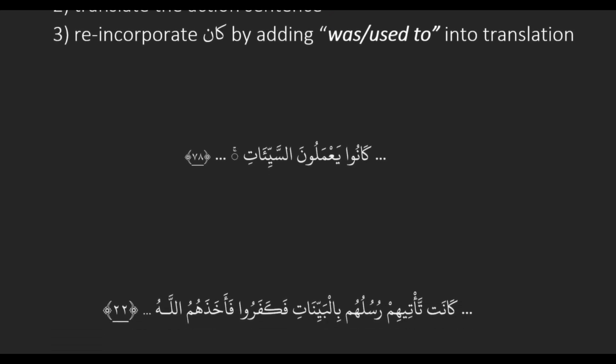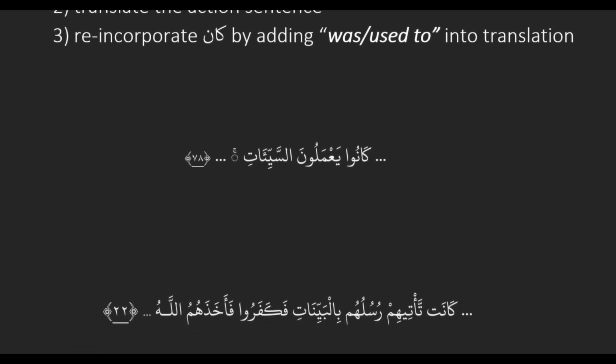كانوا يعملون السيئات. So كانوا يعملون, this is an action sentence, and it's a back-to-back action sentence because we have kana in the present tense because يعملون. So those are our two actions, and then السيئات is a receiver because of the ati label. Good. And then how are we going to translate? So we just translate the action sentence. So يعملون السيئات. They do bad deeds. And then adding the kana onto there, they used to do bad deeds. Exactly.